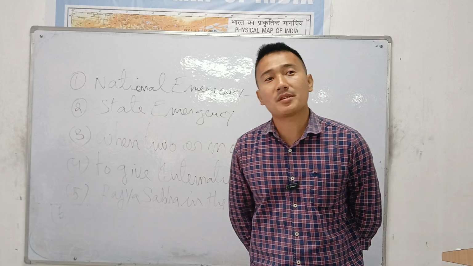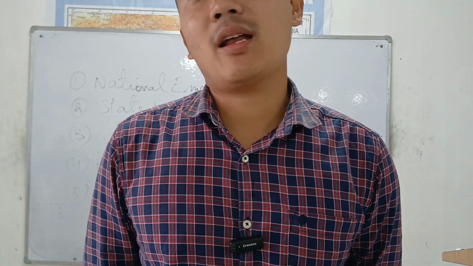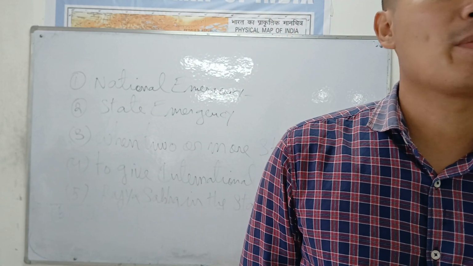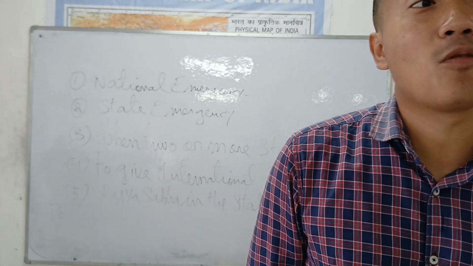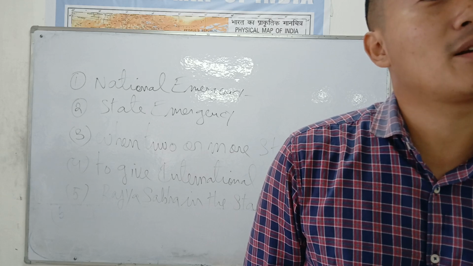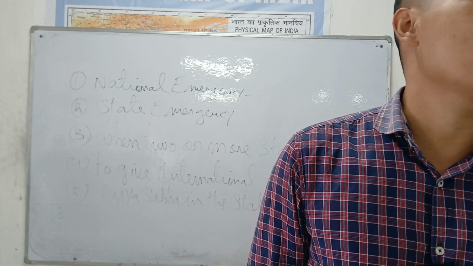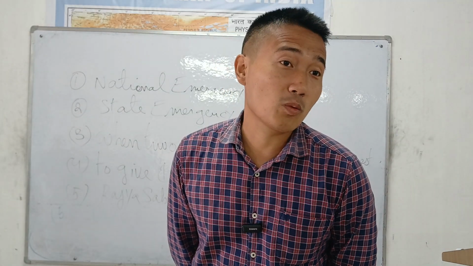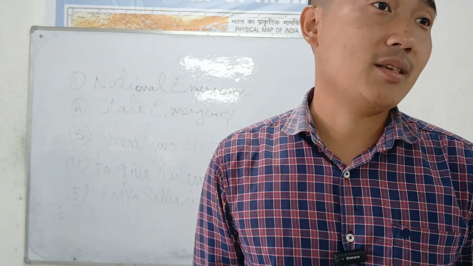Second point, state emergency. Sometimes you come across president rule, right? In Manipur, they might have president rule, no more chief minister. So who will make the laws? The state assembly is dissolved. No more MLAs. MLAs' powers are not there. They cannot make laws. Who will make laws at that time? It is the union parliament. So the second circumstance, the president rule, which means the state emergency.